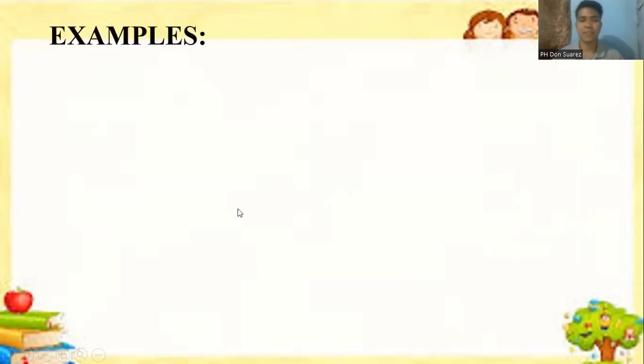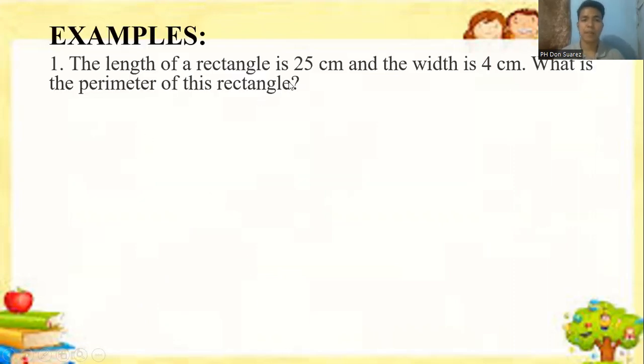Let's have examples. The length of a rectangle is 25 centimeters and the width is 4 centimeters. What is the perimeter of this rectangle? So we have the solution.